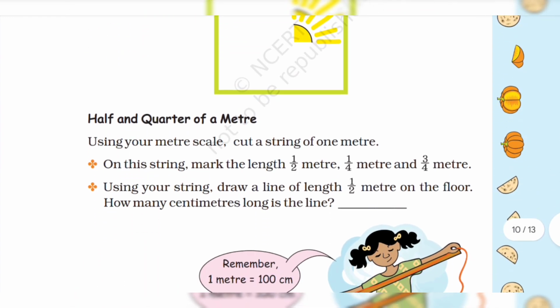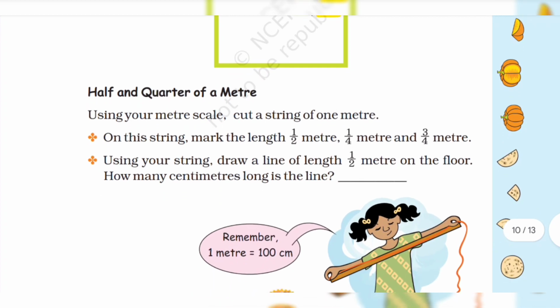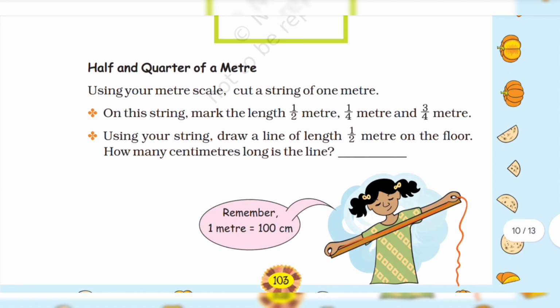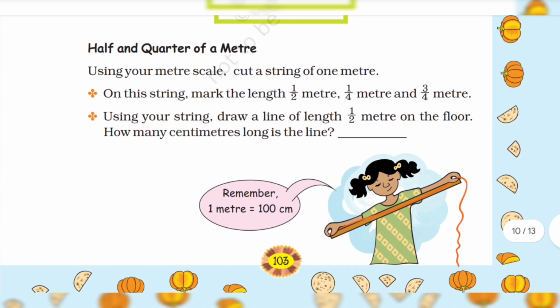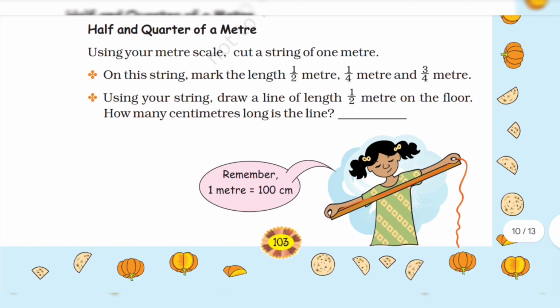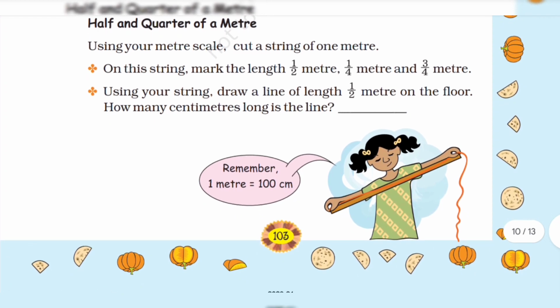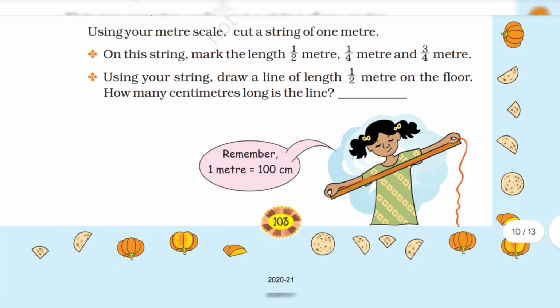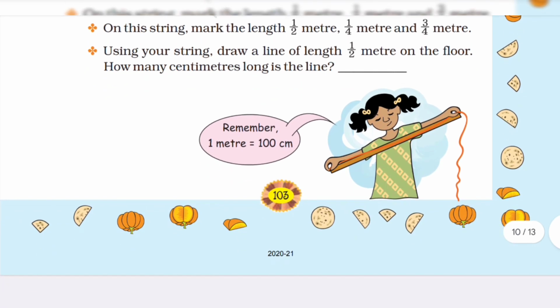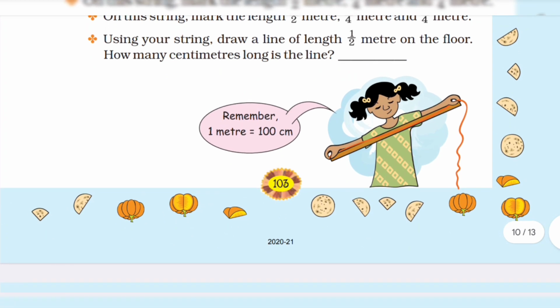Half and quarter of a meter. Using your meter scale, cut a string of 1 meter. On this string, mark the length half meter, 1/4 meter, and 3/4 meter. Using your string, draw a line of length half meter on the floor.